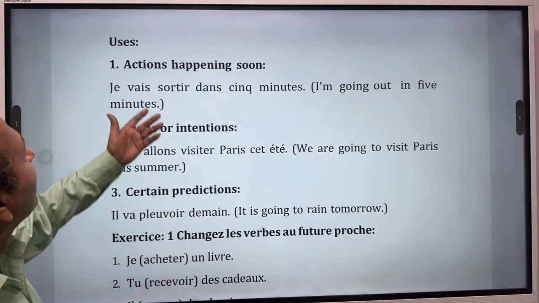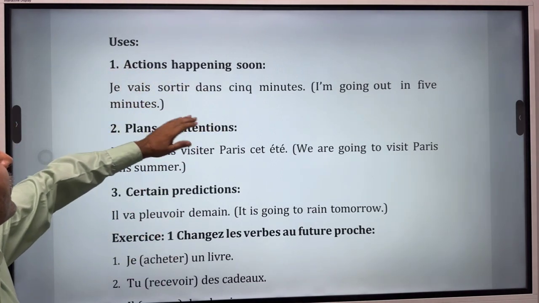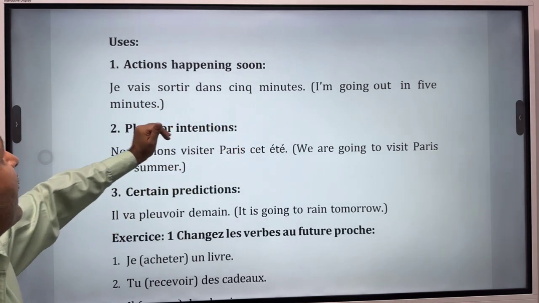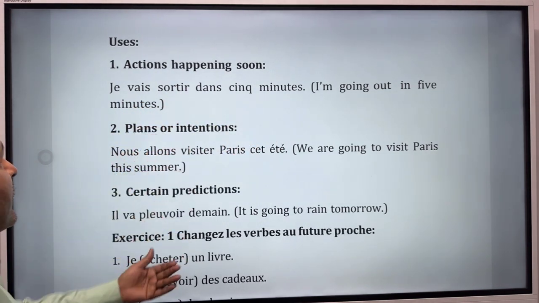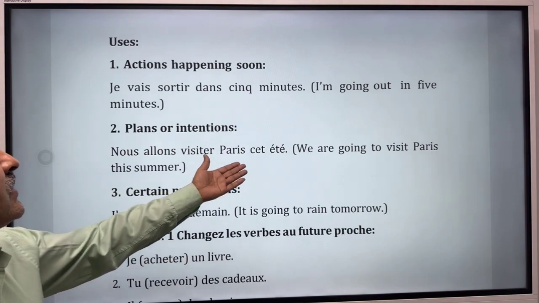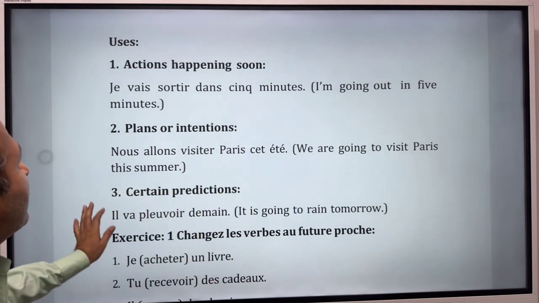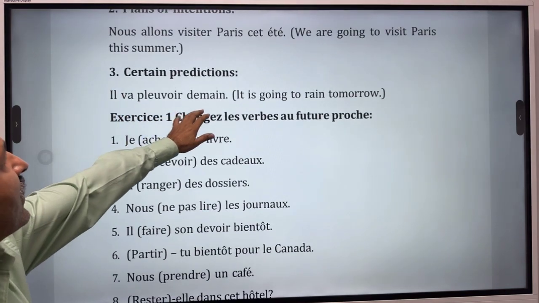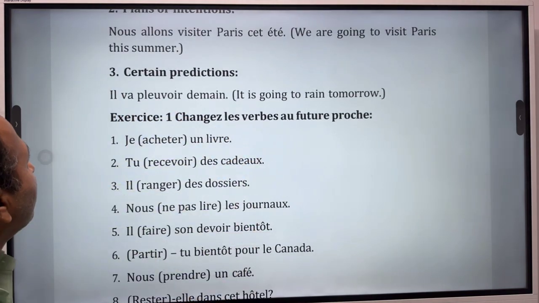Now let's see uses. So actions that are happening soon: Je vais sortir dans 5 minutes. I'm going out in 5 minutes. Plans or intentions: Nous allons visiter Paris cet été. We are going to visit Paris this summer. Certain predictions like il va pleuvoir demain, it is going to rain tomorrow.